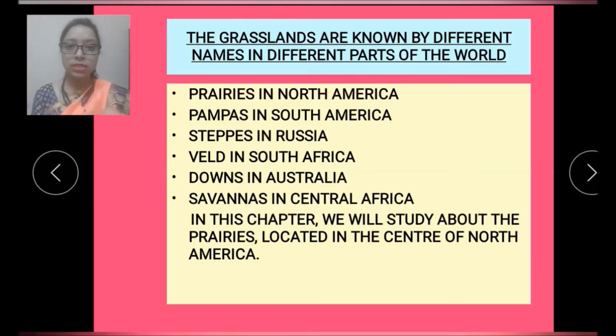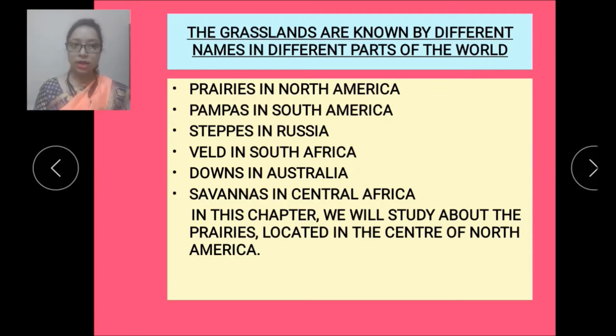The grasslands in South America are called pampas. The grasslands in Russia are called steppes. South Africa is called veld. Australia is called downs. Central Africa, which we have already studied, is called savannas. So these grasslands are known by different names in different parts of the world.